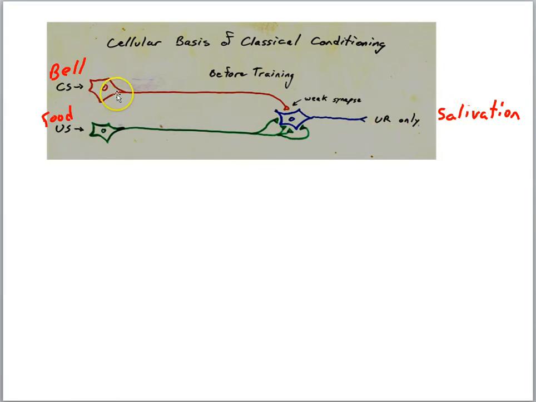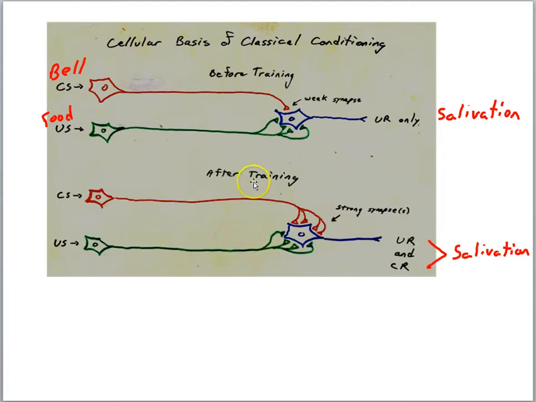Notice, initially, the way the wiring is, the bell pathway, the conditioned stimulus pathway, is weak. So that's a weak synapse there. So activity in the bell pathway is not sufficient to drive the target cell to threshold. So we do not get salivation initially when the dog hears the bell alone. However, as we train bell, food, bell, food, bell, food, we go through the repeated pairing of the bell and the food. Then, after the training, we have a situation like this.